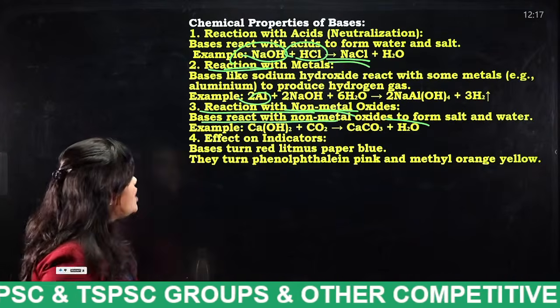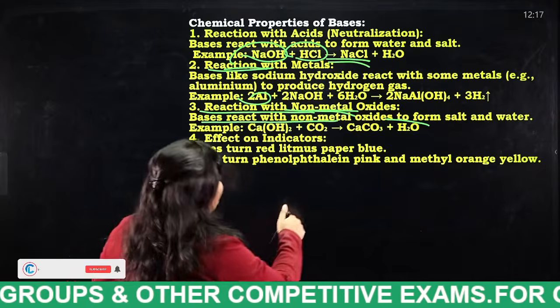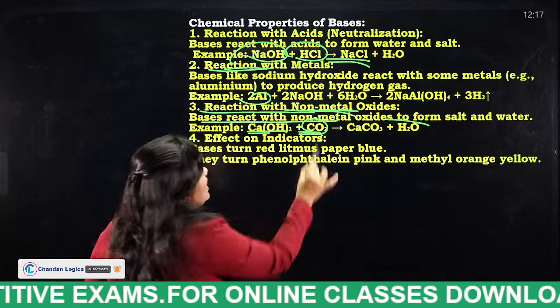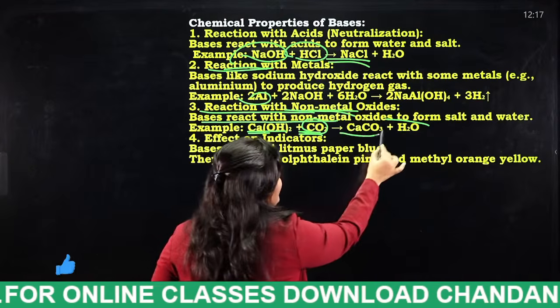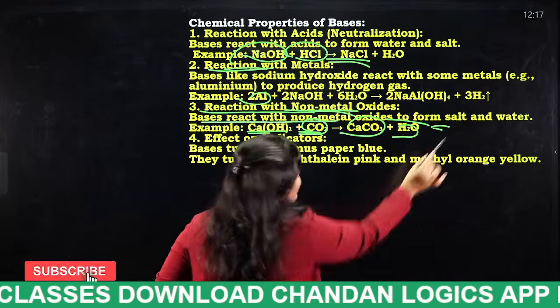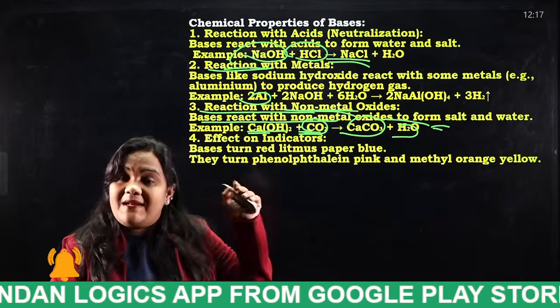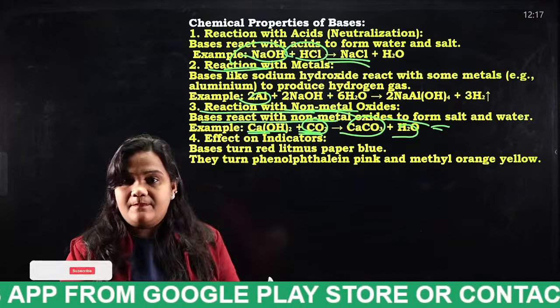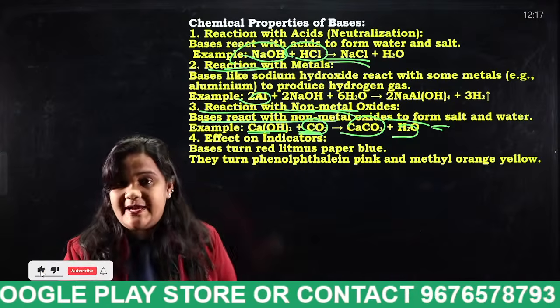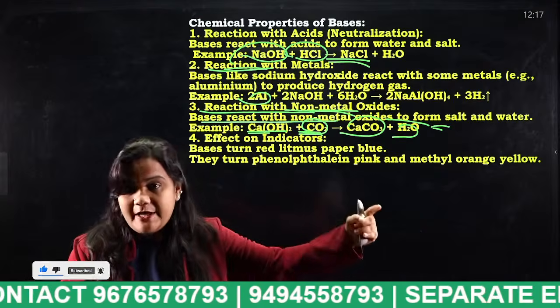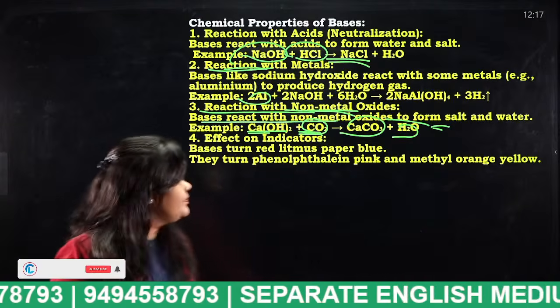So what are these non-metal oxides actually? Like carbon dioxide. When the base reacts with carbon dioxide, what will you get? We will get calcium carbonate with water, salt and water. This is a very, very important thing to be noted. When the bases react with non-metal oxides, what will you get, students? You will get salt and water. So remember this point.